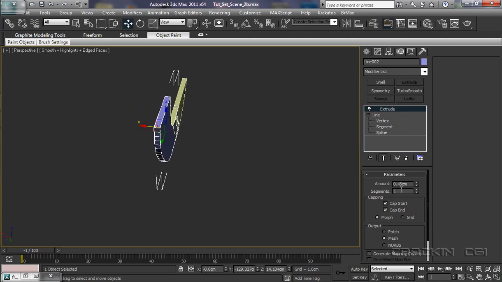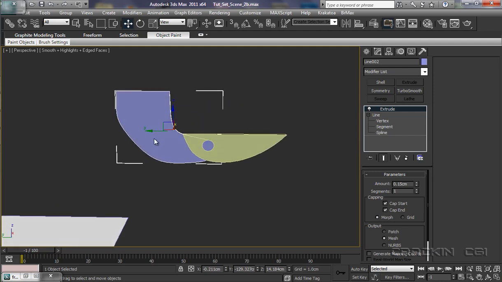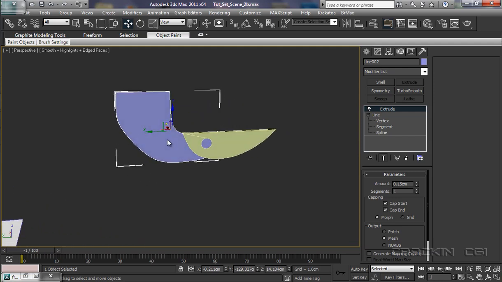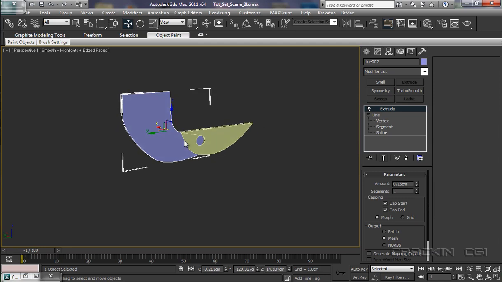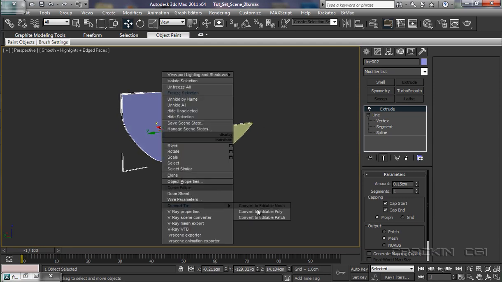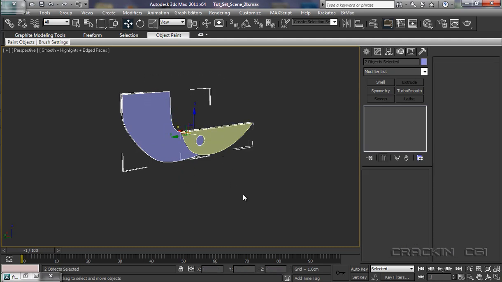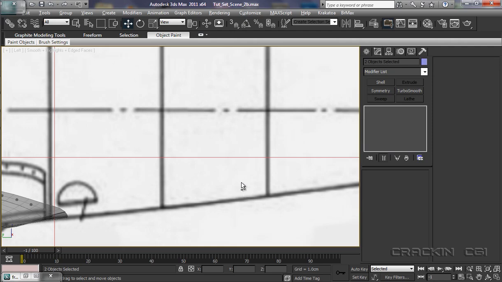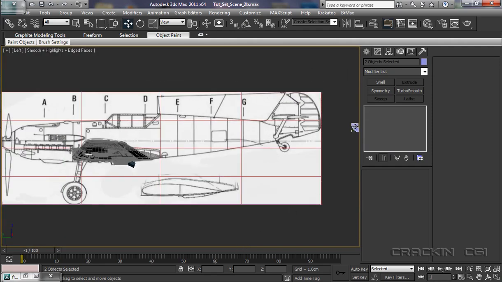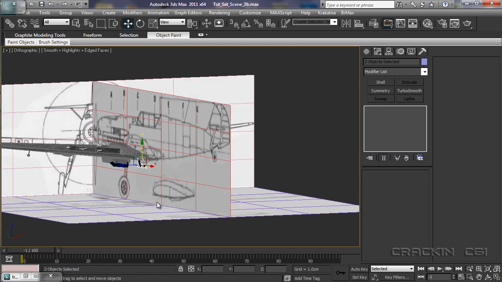Now what I want to do is bring this down, make it a little bit thinner. Let's pull it into the center there. Looks about right. And we'll convert that one to poly. Okay, let's select both pieces, pop into our left view, pull them over, bring them down. Now remember, we're not too bothered about the size when we're creating them.